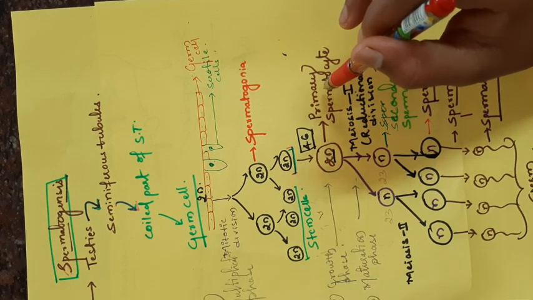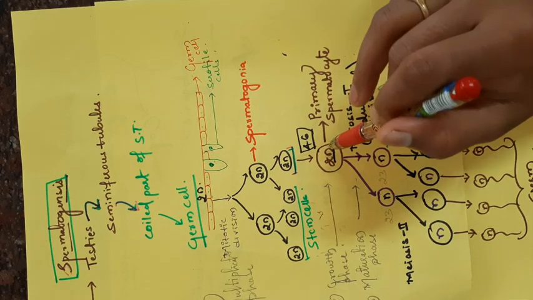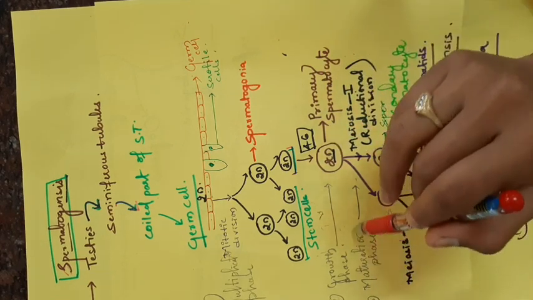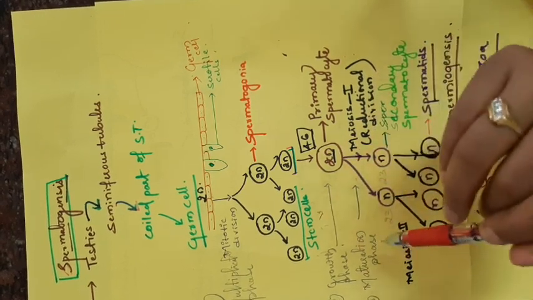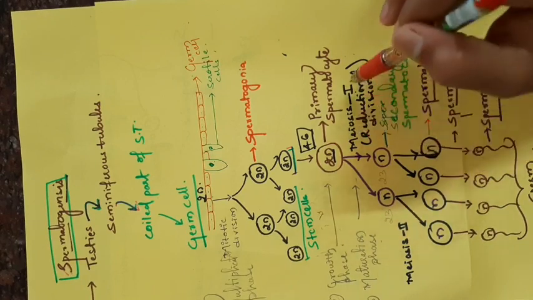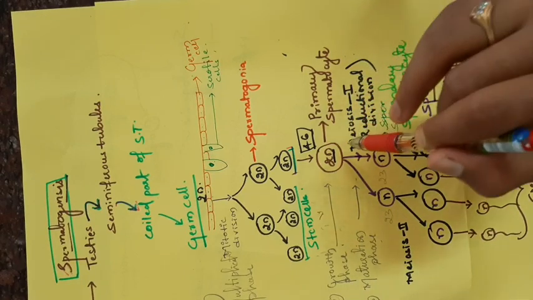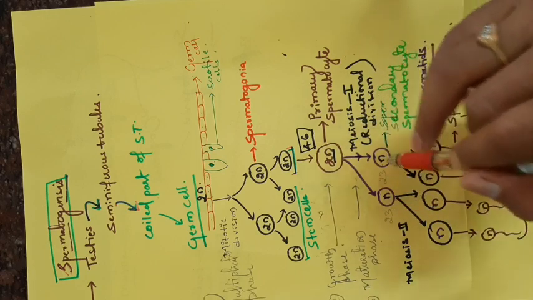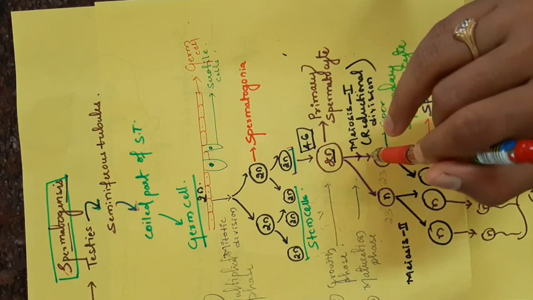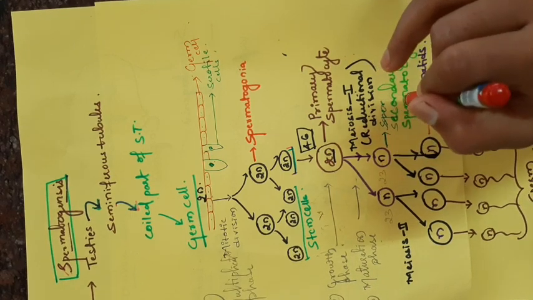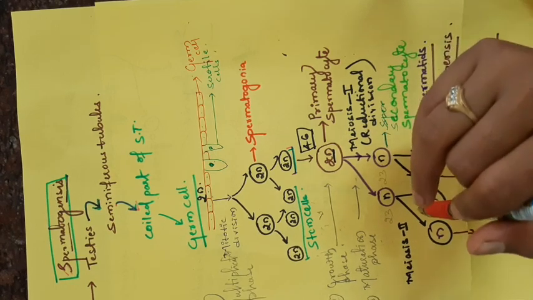The primary spermatocyte undergoes the maturation phase, where meiosis 1 occurs, the reductional division. By that, 2 haploid cells are produced, called secondary spermatocytes. The secondary spermatocytes undergo meiosis 2,